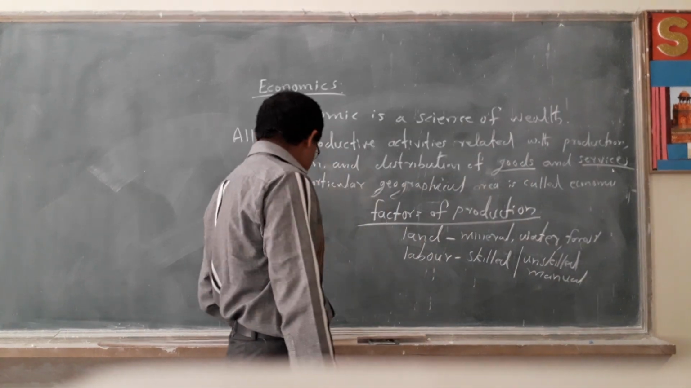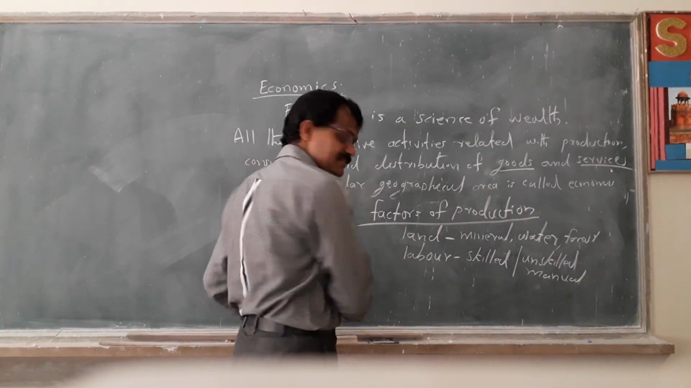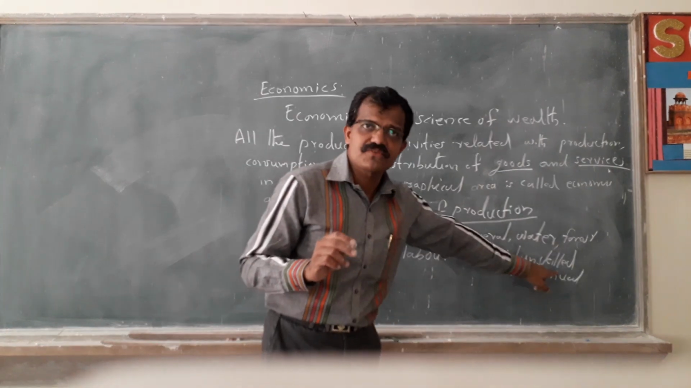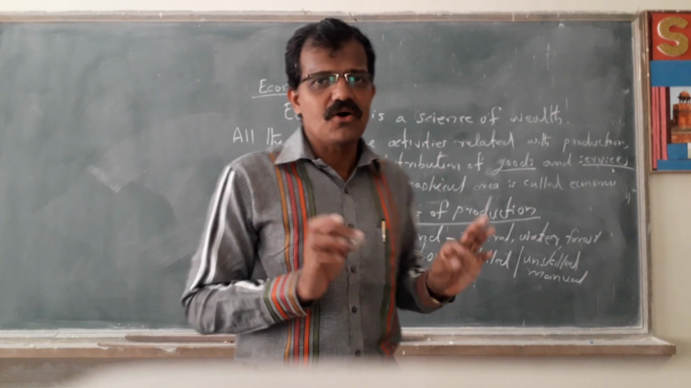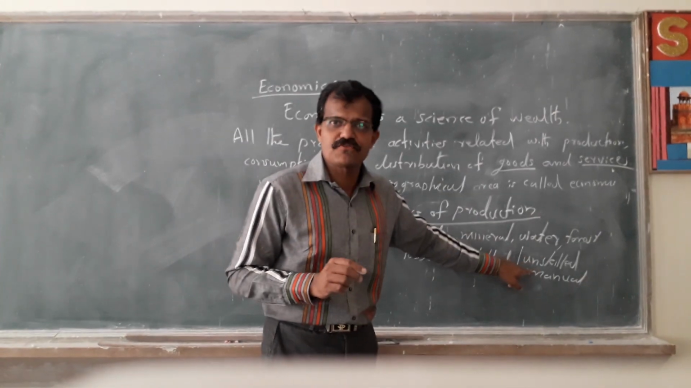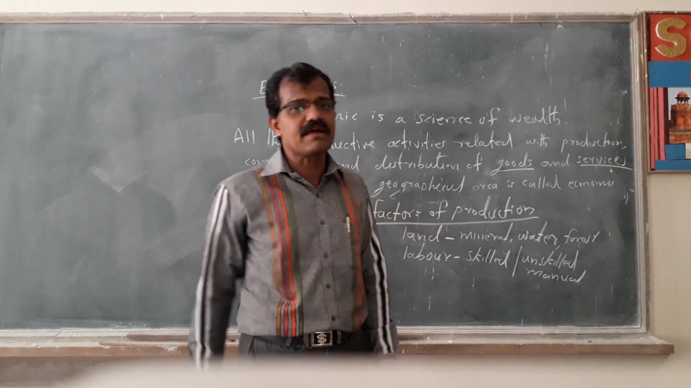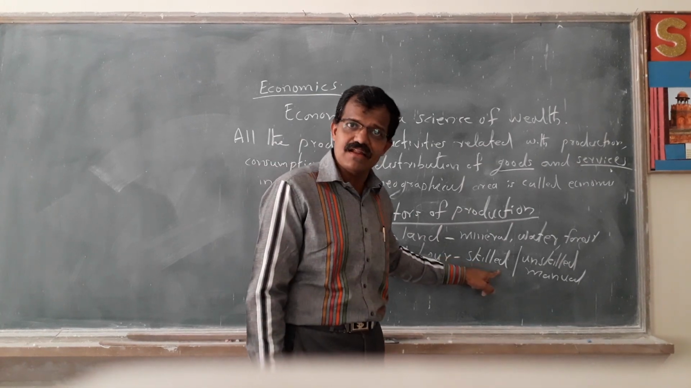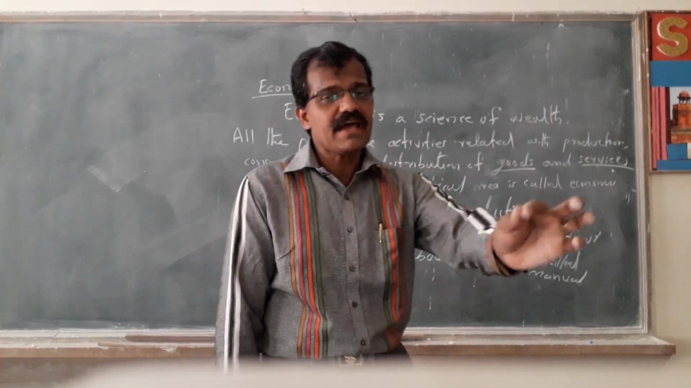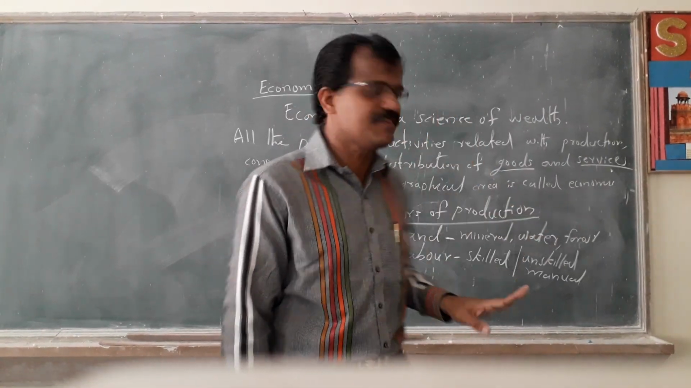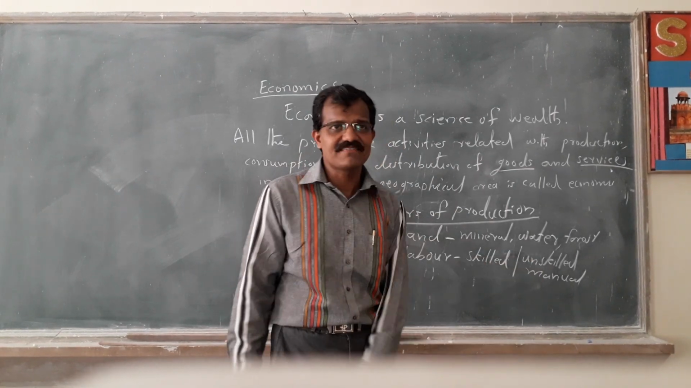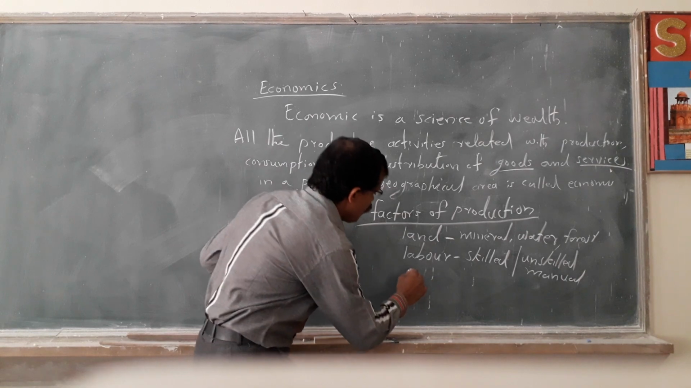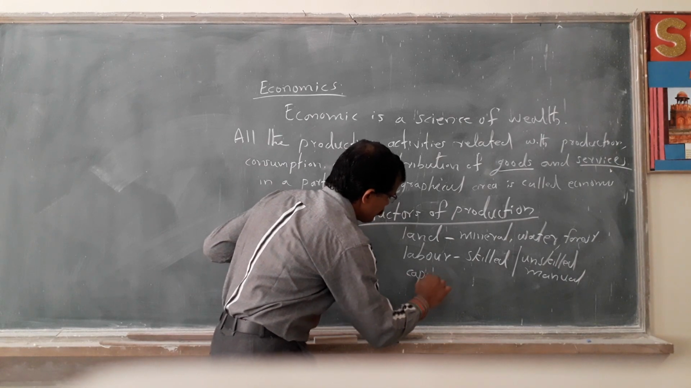Sorry, manual work. They are unskilled, not trained or specialized in a particular skill. Only human work or manual work they are able to do. But skilled laborers are able to use technology, and their knowledge is important. So two types of laborers are there, skilled laborers and unskilled laborers. Then the third one is called capital.